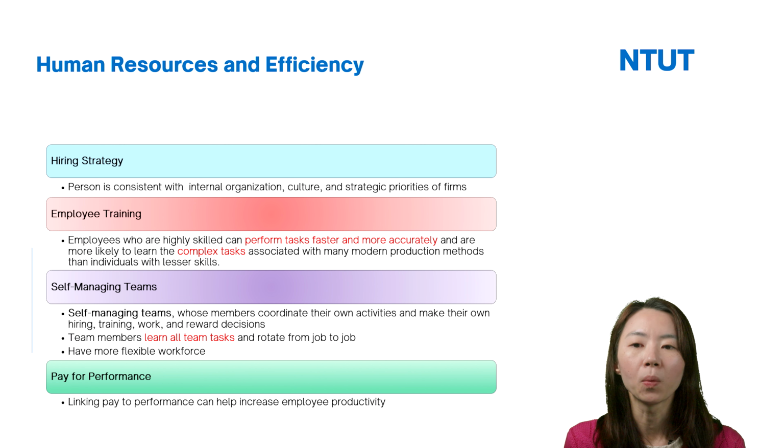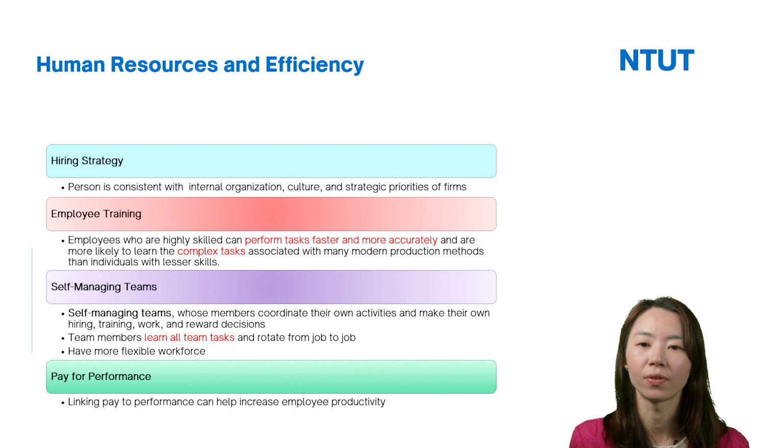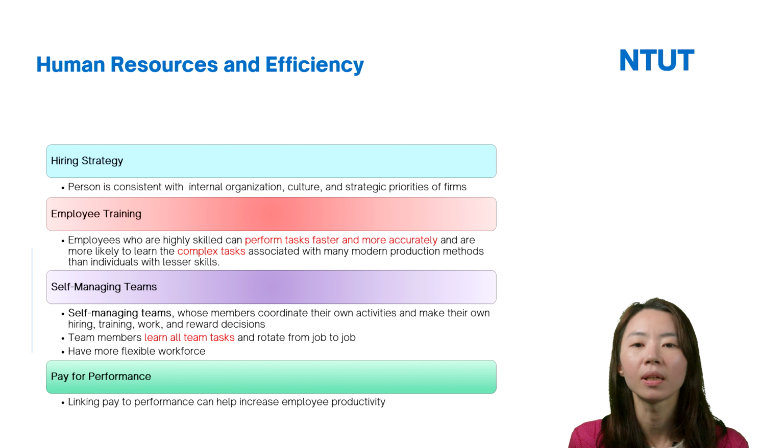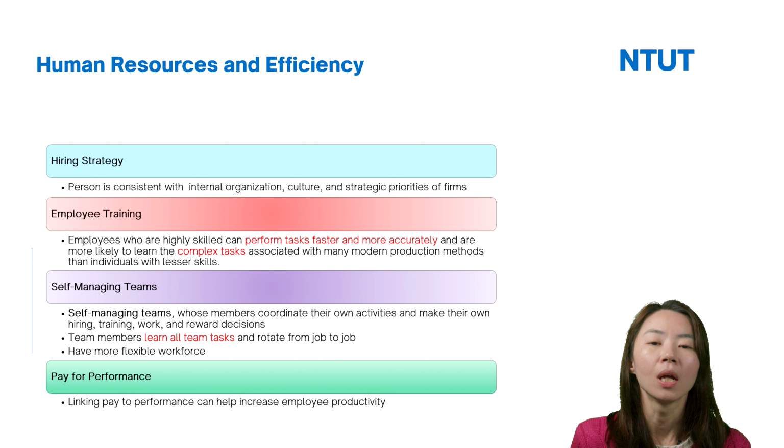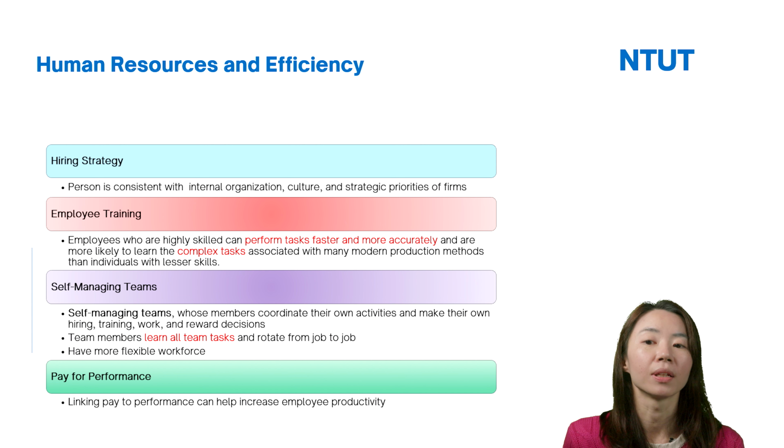And the second, firms can also provide good training for the employees. Employees who are highly skilled can perform tasks faster and more accurately, and are more likely to learn the complex tasks associated with many modern production methods than individuals with fewer skills. So the firms have to provide training programs for the employees to improve their capabilities and skills.